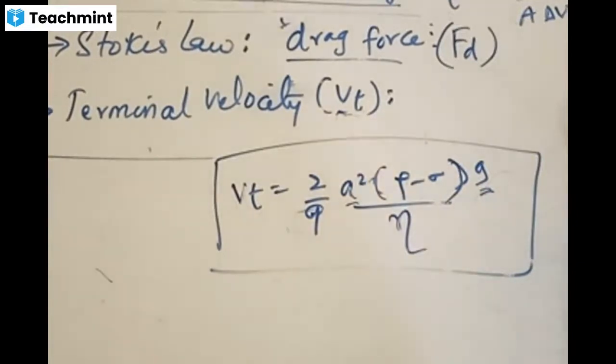Just remember this formula. Terminal velocity is the maximum velocity obtained by the body during its free fall.